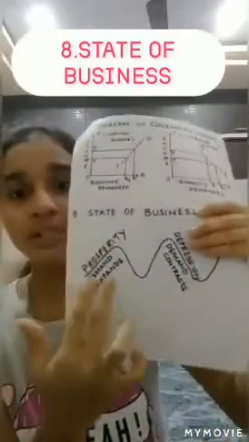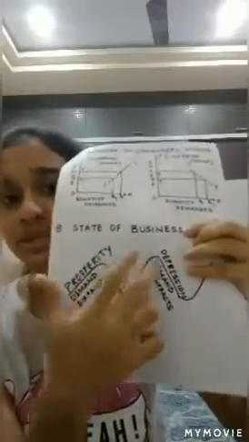And the last one is about the state of business. In state of business, we can find that during prosperity, the demand for a commodity expands, and during depression, the demand for a commodity contracts. So this is all about the determinants of demand. And after learning the determinants of demand, I think you have come to know how the demand for a particular commodity is affected.